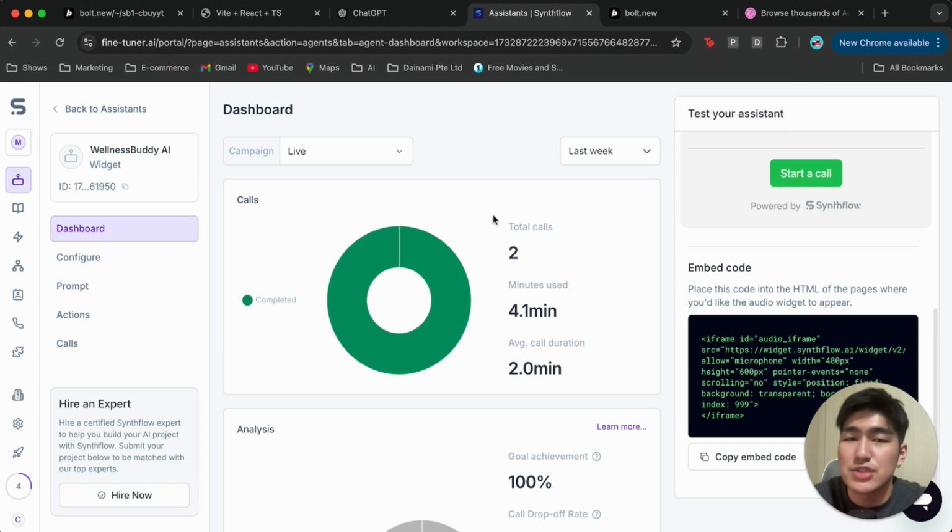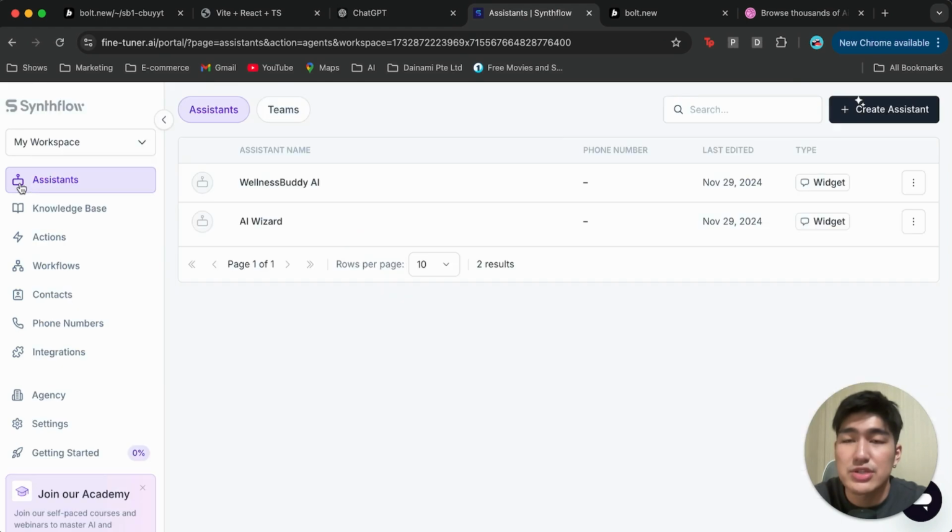Okay, so how are we going to do this? The first thing we want to do is to create a SynthFlow account. And essentially we want to create our assistants. Our assistants will be the voice assistants that we will be talking to as our AI consultant.